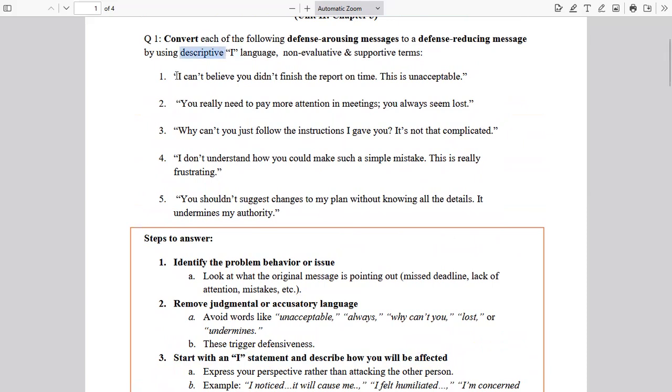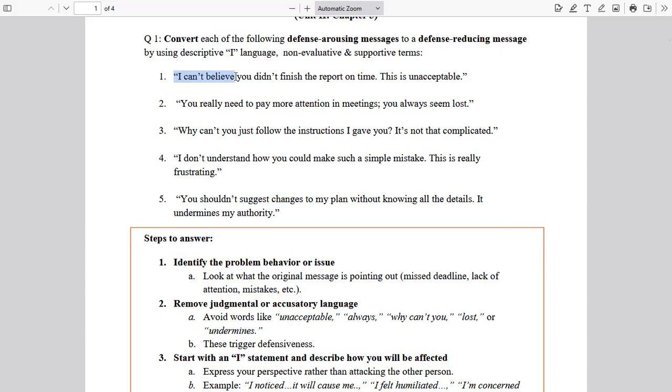Now, if you note here, the first statement uses I can't believe. Now, I can't believe is not a descriptive I language. Even though it is using the word I, it is not describing how the person will be affected. It is simply saying I can't believe. This is an empty kind of phrase. This is not really adding any meaning to the statement. This is more for dramatic purposes. So even though it is using the word I, it is not descriptive I language.